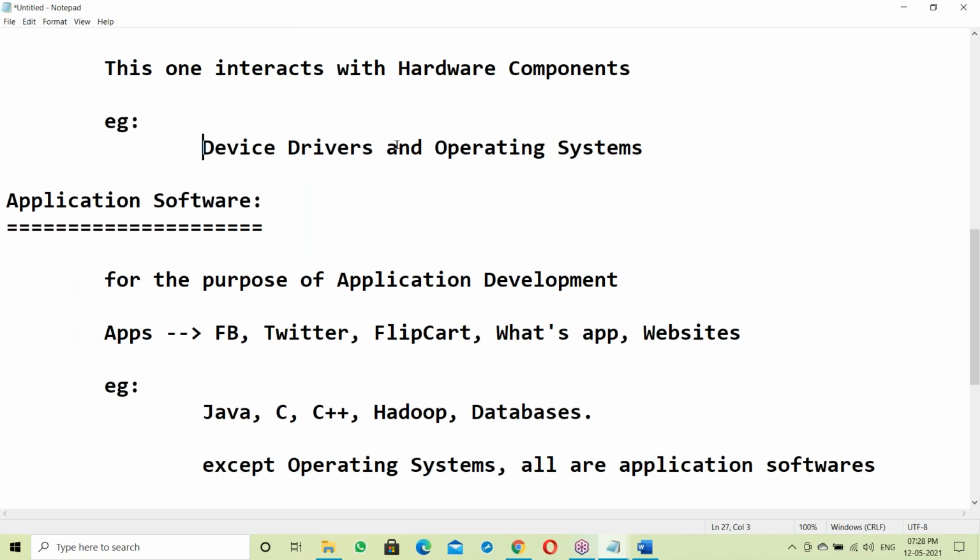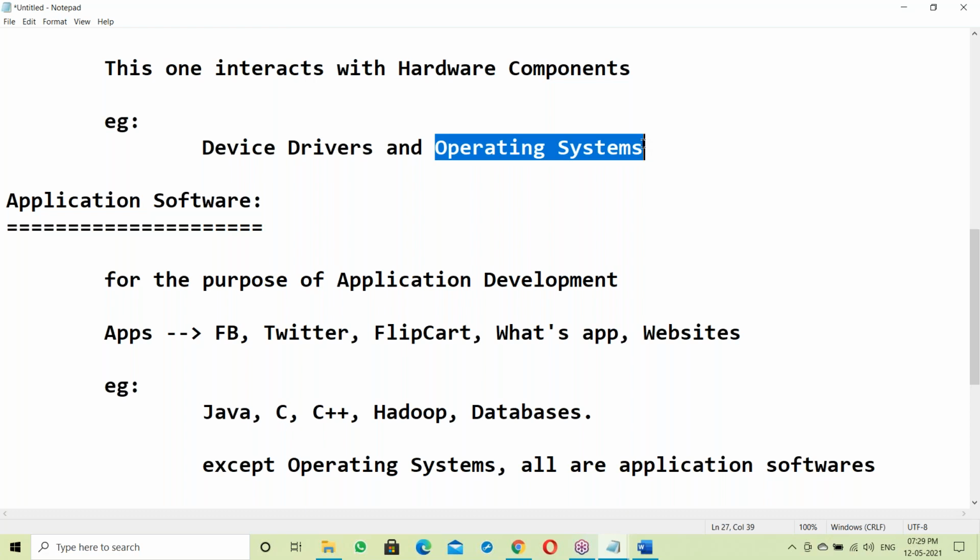What is a device driver? Device drivers are required to run devices. To run a printer, a driver is required. Suppose a scanner is connected to our computer, some driver is required. For printer, TV, scanner, projector, for all these things, drivers are required, and the driver setup is required. Of course, that's not our part. Now let us go to the OS.